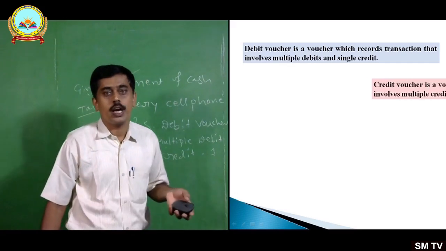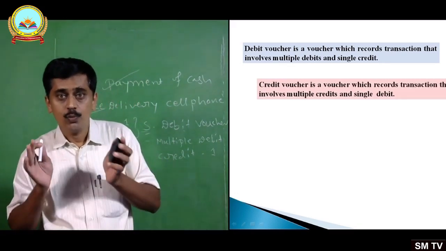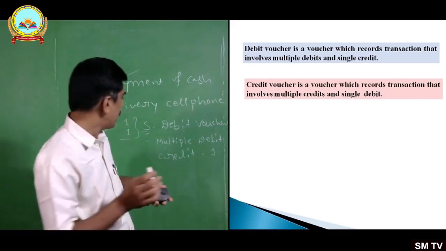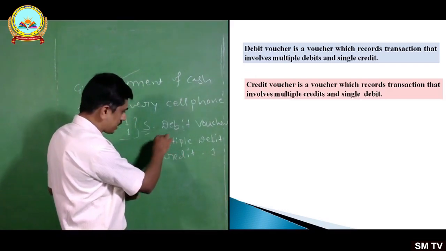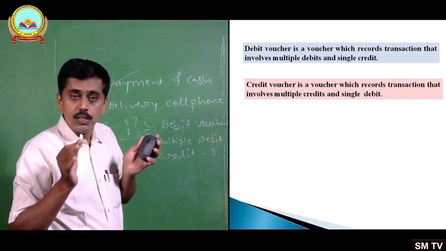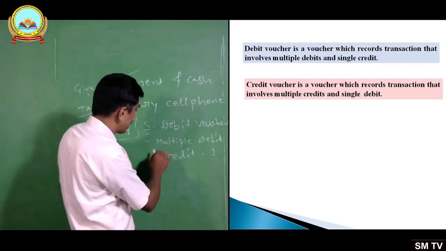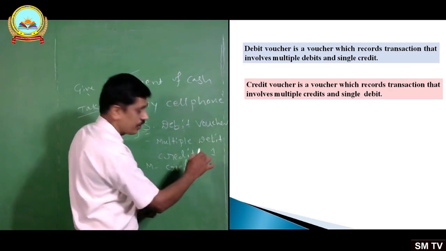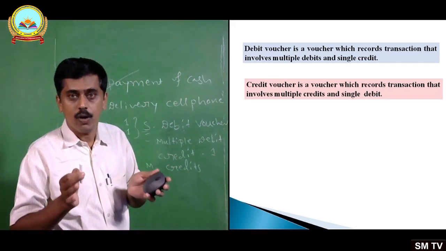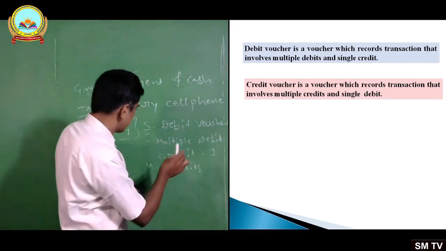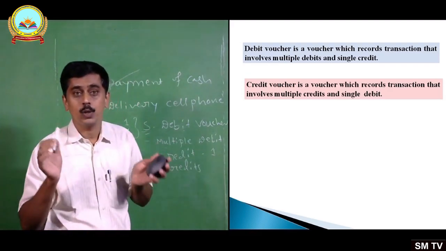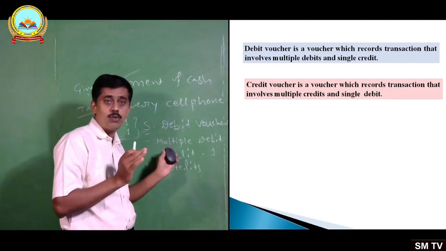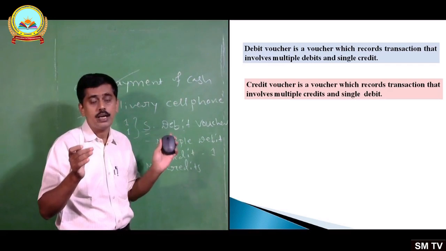And now comes credit voucher. It's a voucher which records a transaction that involves multiple credits and a single debit, vice versa. Here the transaction involves multiple credits but a single debit, then such voucher is called credit voucher. Credit voucher is a voucher which records a transaction that involves multiple credits and a single debit.